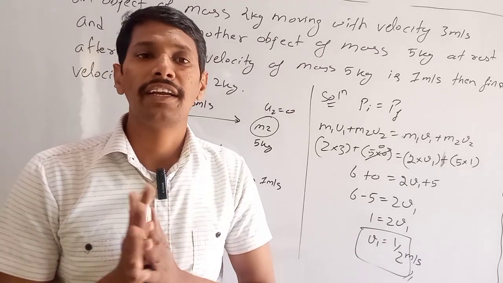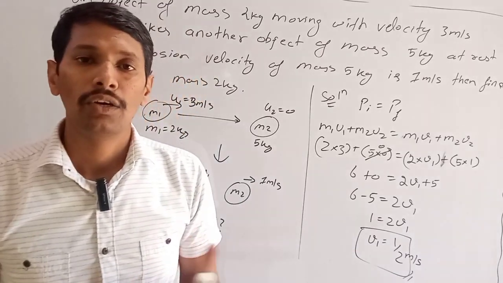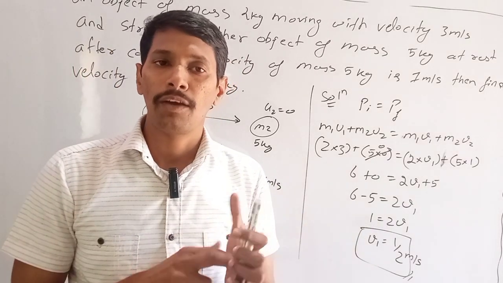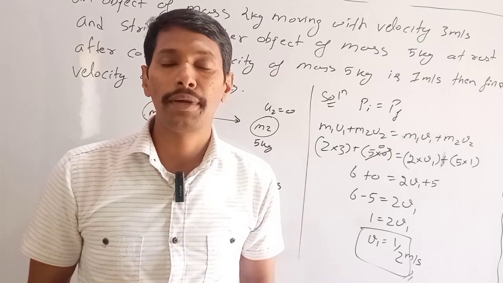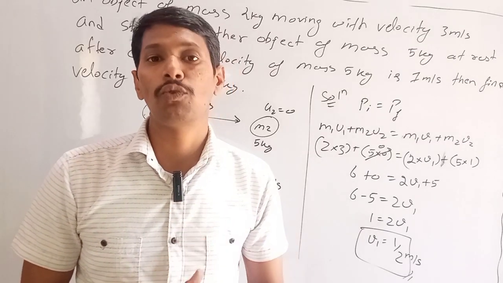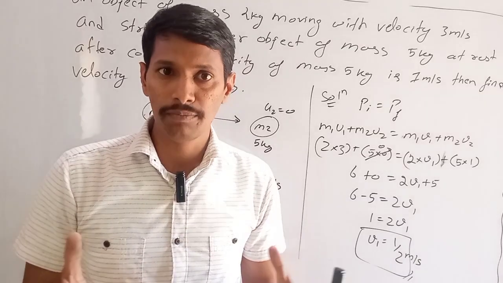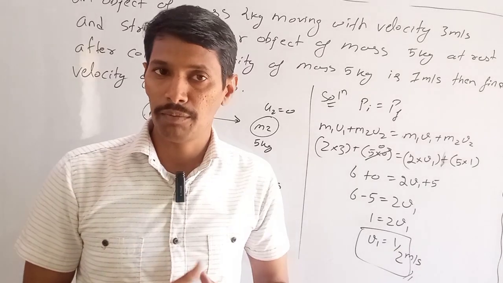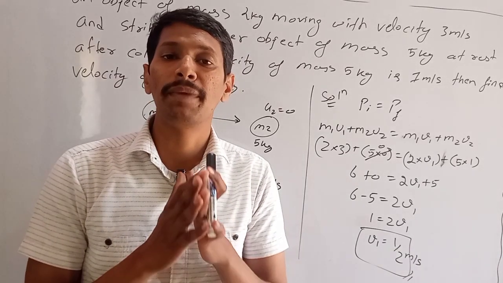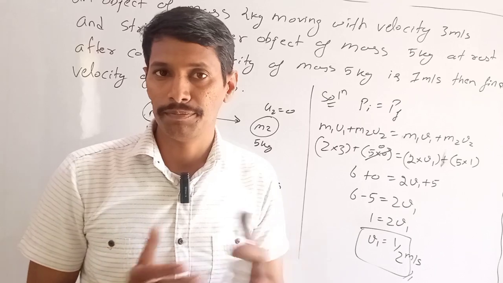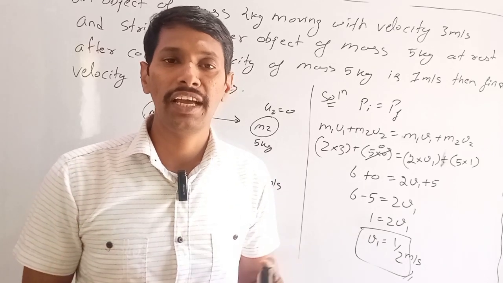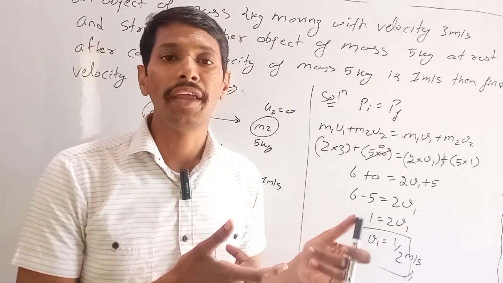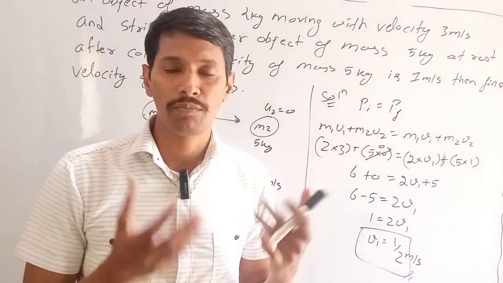Let us stop here and revise the topic. We have studied what momentum is. Momentum is mass into velocity of an object. And the law of conservation of momentum states that if there is no external force acting on an object or on the system, then its initial momentum will be equal to its final momentum, or we can say that its momentum will remain conserved, remain constant. And third, we have seen that this particular law can be applied to find why a gun recoils and how a rocket moves upward.